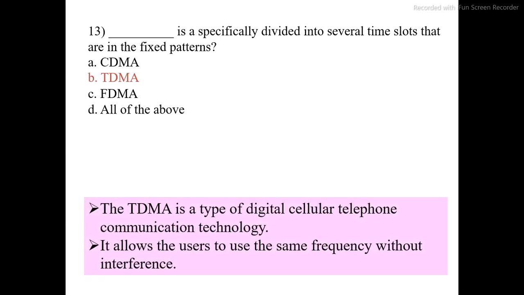Dash dash is basically divided into several time slots in fixed patterns. Option A, CDMA. Option B, TDMA. Option C, FDMA. Option D, all of the above. The correct option is B, TDMA, time division multiple access. TDMA is a type of digital cellular telephone communication technology. It allows users to use the same frequency without interference. The correct option is B.